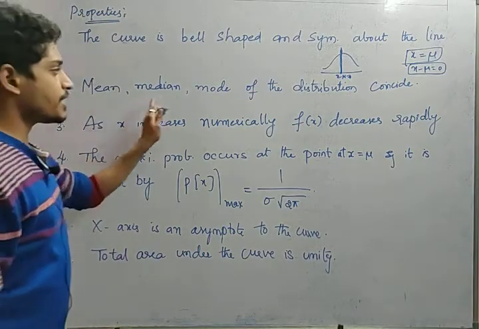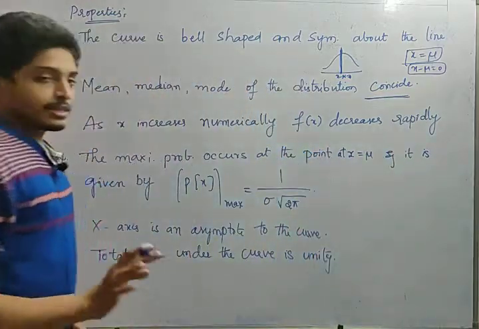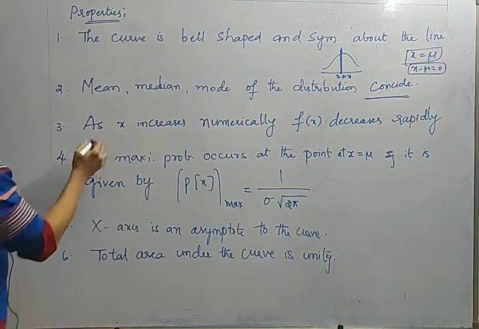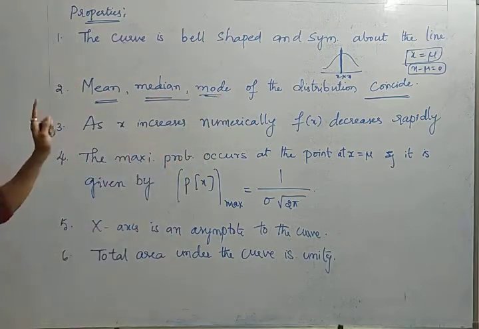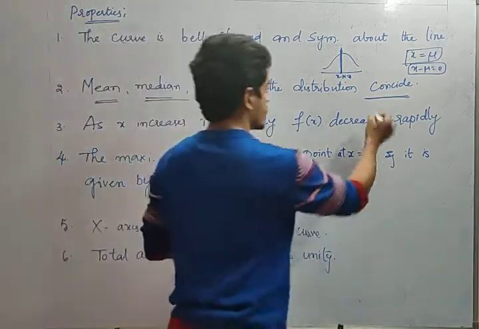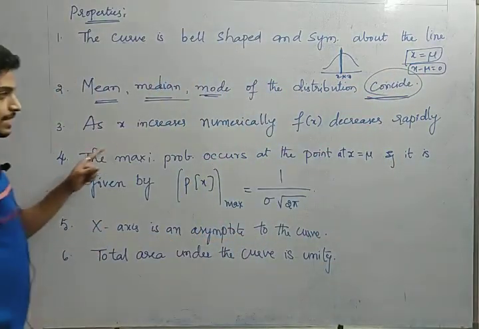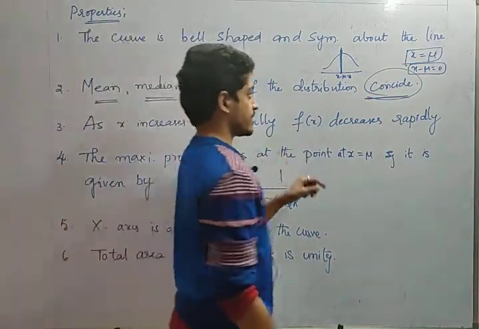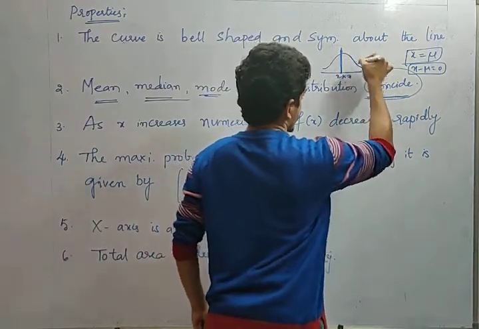Mean, median, mode of the distribution always coincide. See, I will be discussing mean, median and mode in the next coming classes. Until then, hold on. Next. The only thing to remember is that these three coincide. Okay. Next one. As x increases numerically, f of x decreases rapidly. Yes. As x is increasing, f of x is decreasing. Fine.